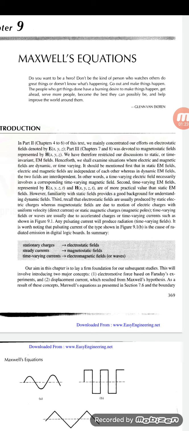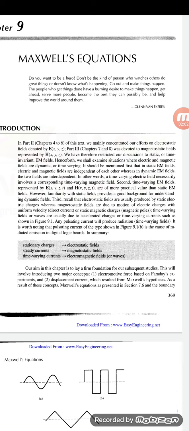Second, time varying EM fields are represented by E of x, y, z, t. The t represents the time variation. Similarly, H of x, y, z, t are of more practical value than static EM fields. Electrostatic fields are usually produced by static electric charges, whereas magnetostatic fields are due to motion of electric charges with uniform velocity, that is direct current, or static magnetic charges, magnetic poles.